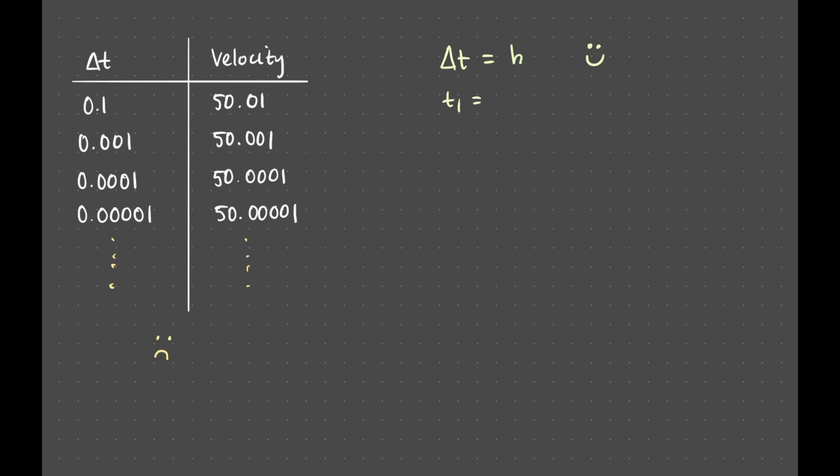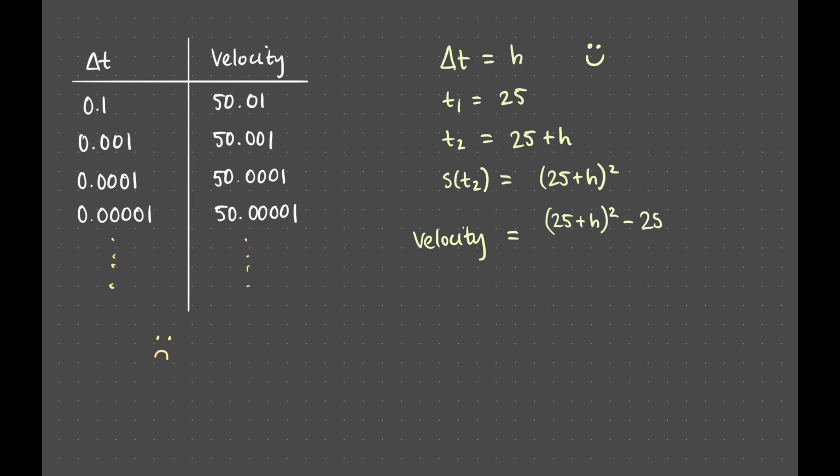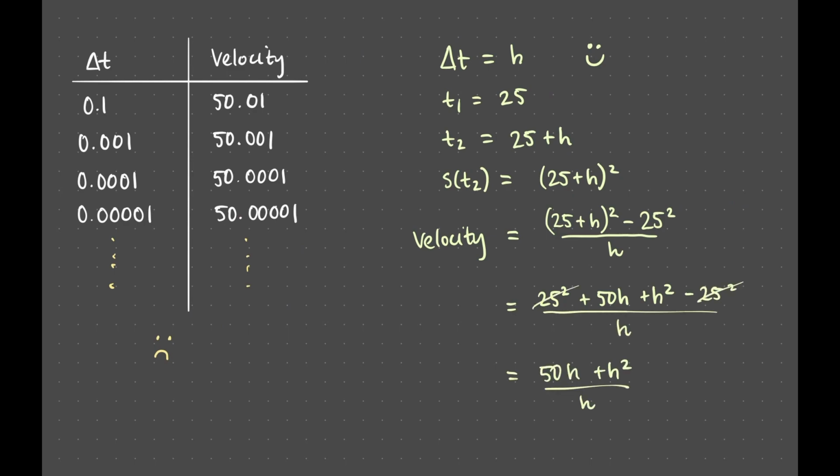In terms of our old notation, t2 should now be 25 plus h, and we can compute the average velocity by computing the change in distance over the change in time. After expanding in some algebra, we obtain an average velocity of 50h plus h squared all over h. As long as h isn't 0, we can divide by it, so let's do it, and we obtain an average velocity of 50 plus h.